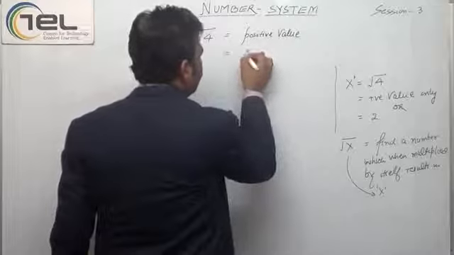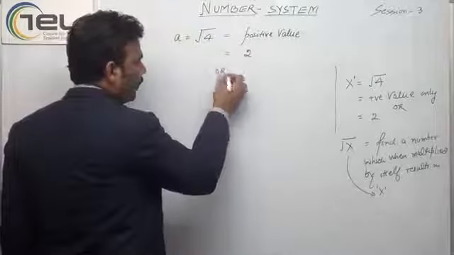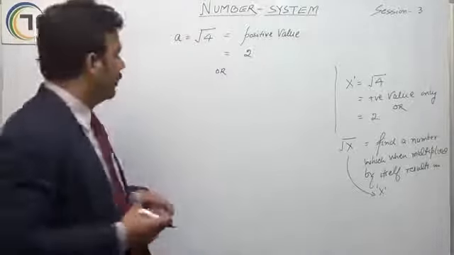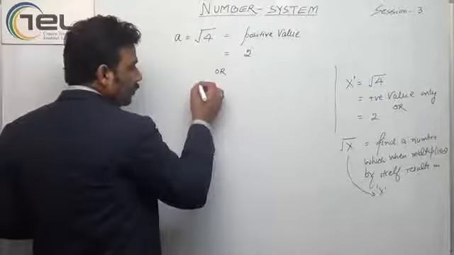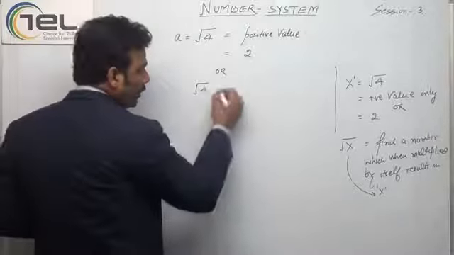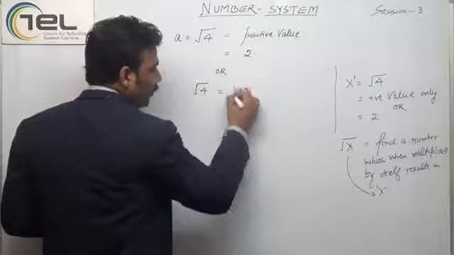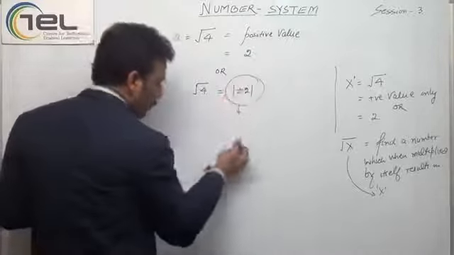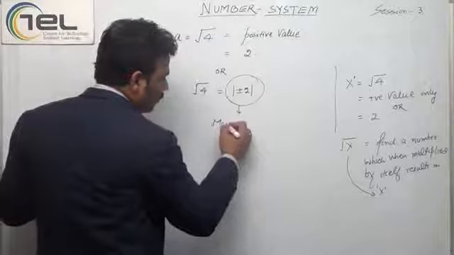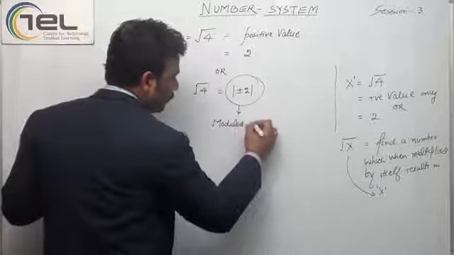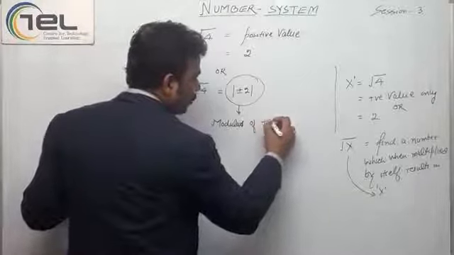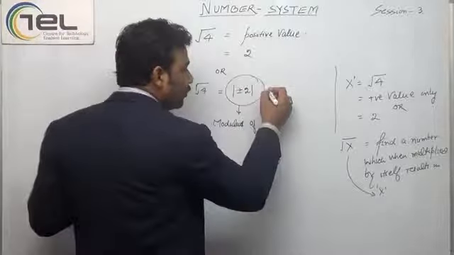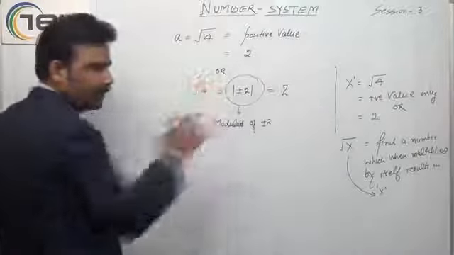So it is only 2, or I can write, you will study this in some higher classes. What we have to do is, square root of 4 is nothing, it is plus minus 2, and we put a mod. This is called modulus of positive 2 plus minus 2, and modulus always has a positive value. This is a perfect explanation of this.